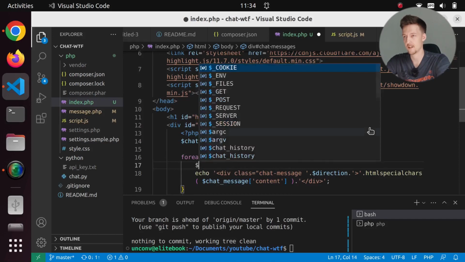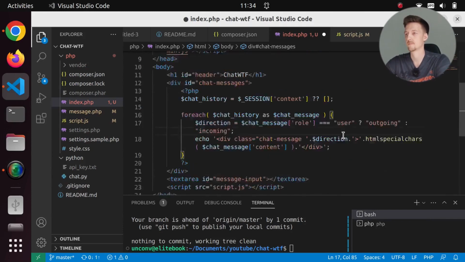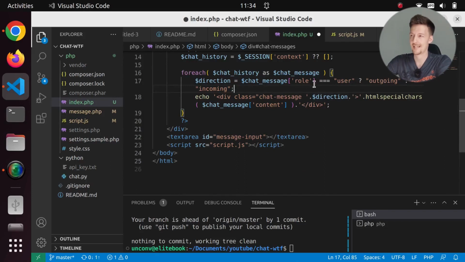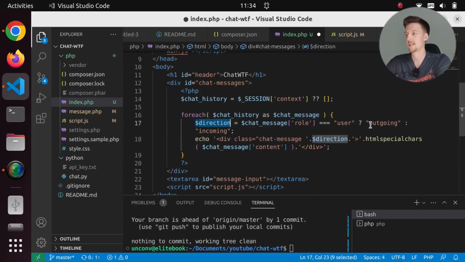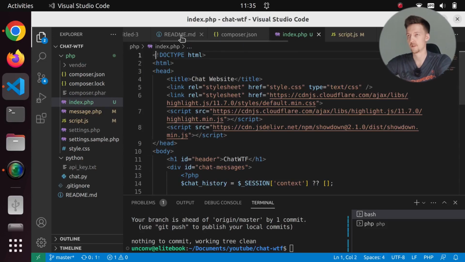So let's first say that the direction will be chat message role. If the role is user, then it is going to be outgoing. Otherwise, it will be incoming. Now, I might change the class to just user or assistant, so it will be easier. But let's do it like this for now. So the direction is outgoing if the role is user, otherwise it is incoming. And I will add here dash message. And I will have to do session start here.